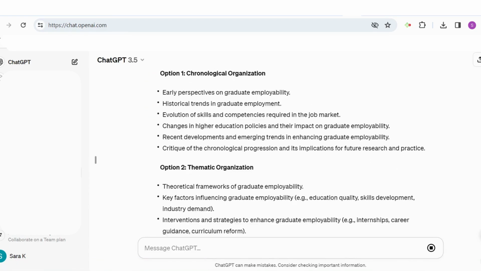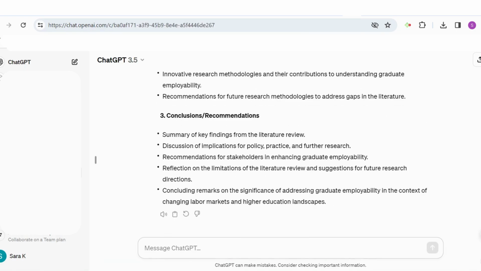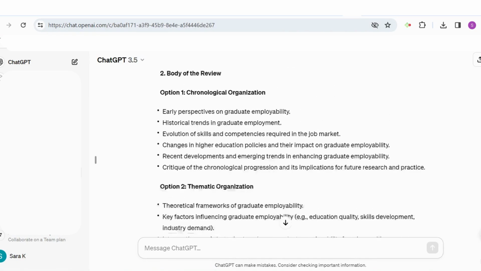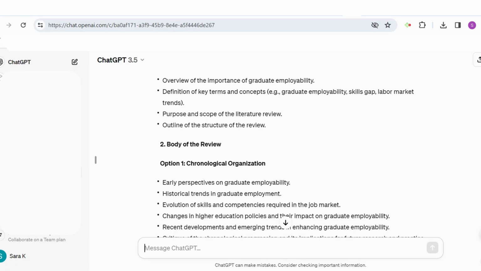And you can see here that it's now given me certain ideas in terms of how I can structure my literature review based on the 3 sections that I have mentioned. So for the introduction, it's now highlighted that I need the overview of the importance of graduate employability, definitions of the key terms, which you always have to have, the key definitions of your concepts and your terms in the introduction, the purpose and the scope, and an outline of the structure. So just a very basic introduction.